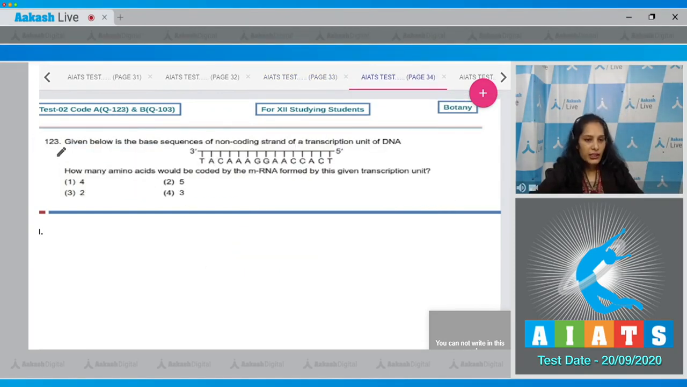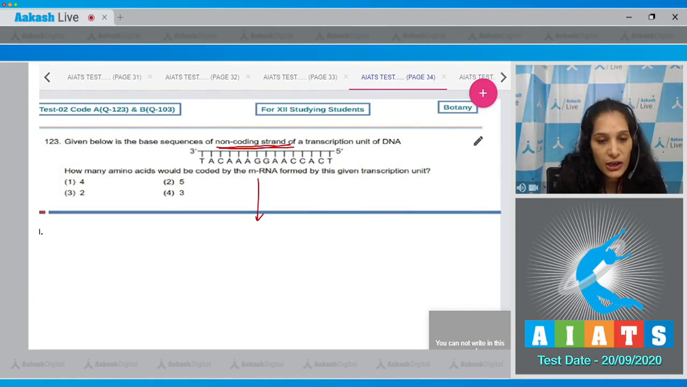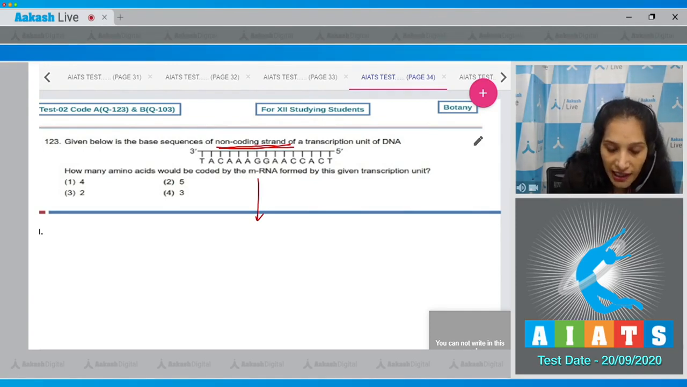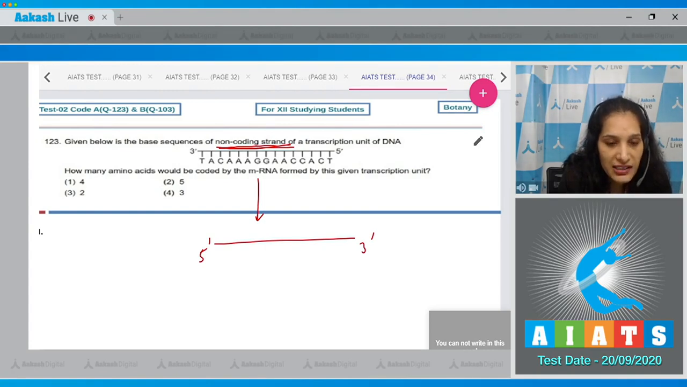Question number 123. Given below is the base sequences of known coding strand of a transcription unit of DNA. How many amino acids would be coded by the mRNA formed by this given transcription unit? This is the known coding strand. Means you have to make the complementary strand of it, because this is known coding strand. It is the template strand.